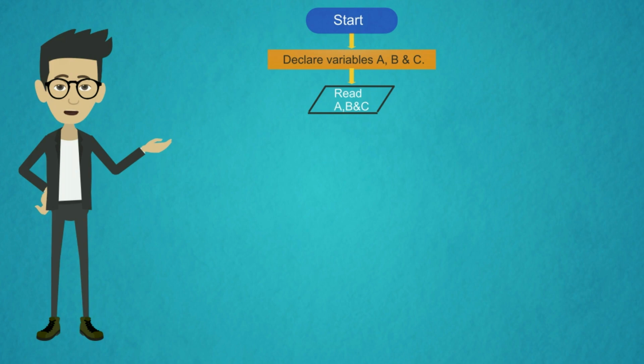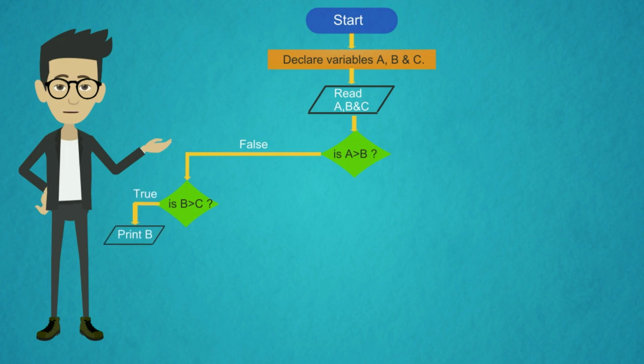Next, we move to the decision block. It checks the given condition, that is, it finds the greatest number among the given numbers. Here, we can visualize that if A is greater than B, we have 2 states, true and false. If false, again there is a condition: B should be greater than C. Then we print B, else C.